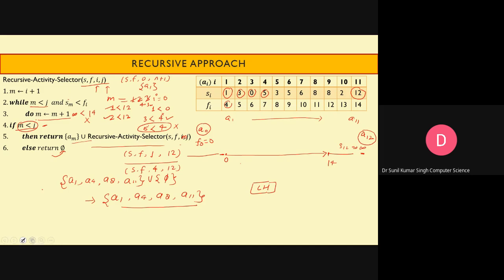And this is the recursive approach. You are all aware of recursion; maybe you have implemented the factorial program with the help of recursion, and it is very obvious. And once again, the condition is the same for this one also: activities must be sorted in monotonically increasing order of their finishing time. Once again, if we have the activities in sorted order, then it will take order of n time.